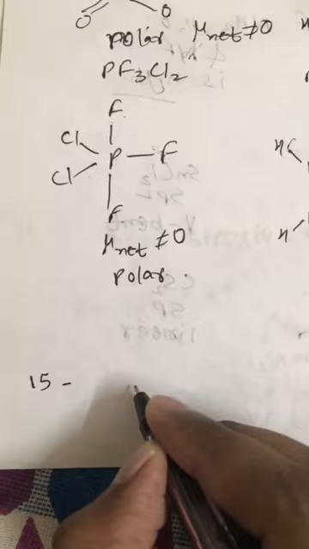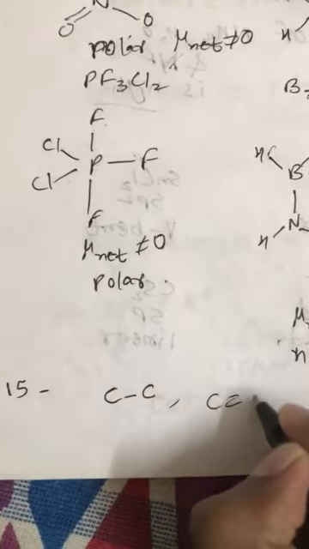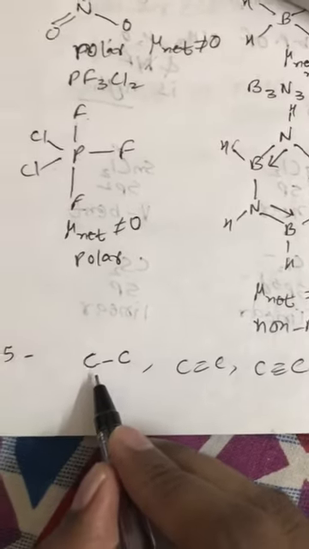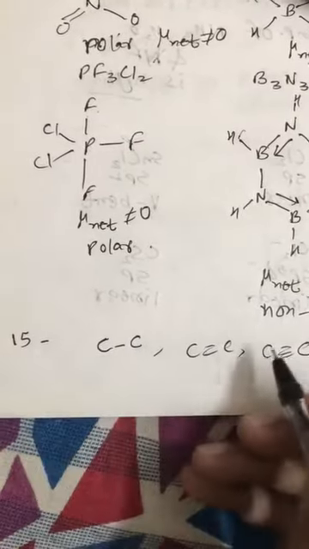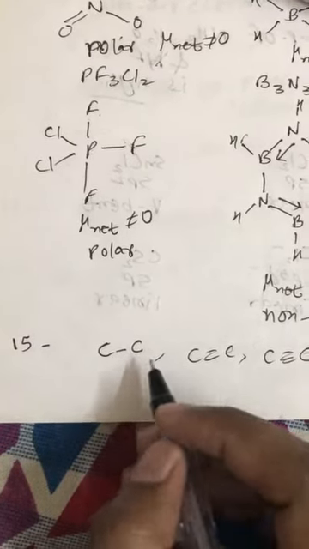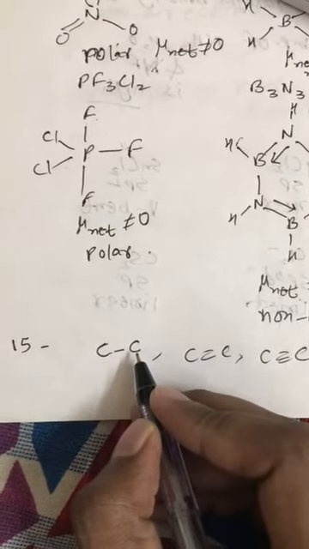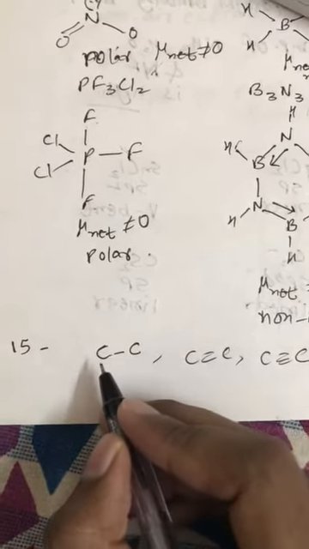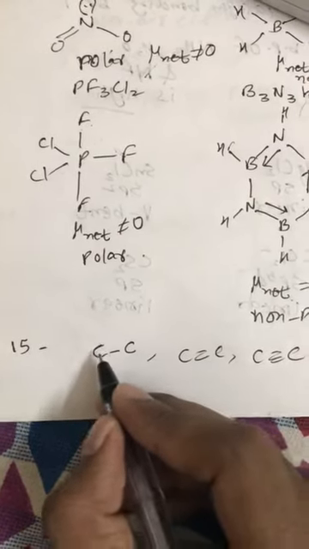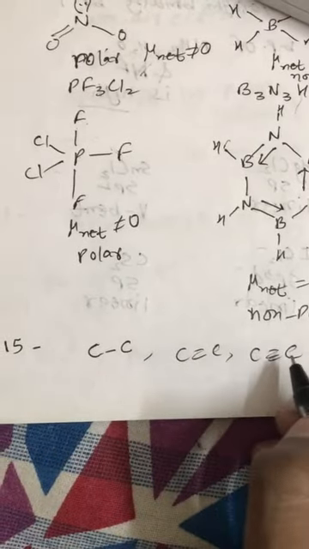Question number 15. The number of bonds between carbon-carbon can be single, can be double, and can be triple. So the maximum number of sigma bonds between 2 elements can be 1, but the number of pi bonds can be more. So the number of sigma bonds between 2 elements will be 1, the remaining will be pi bonds. So here we have 0 pi bond, here we have 1 pi bond, and here we have 2 pi bonds.